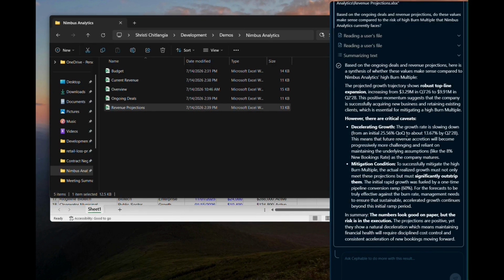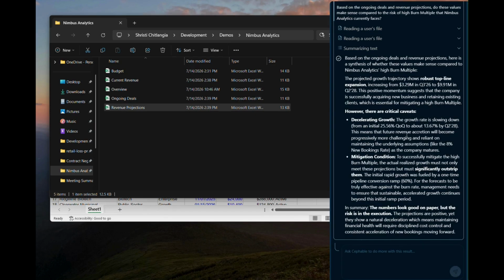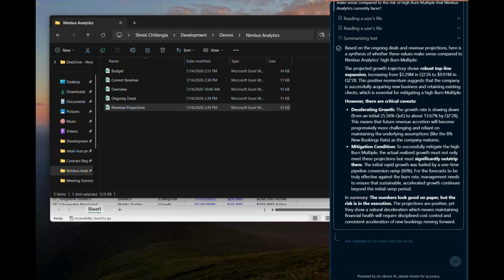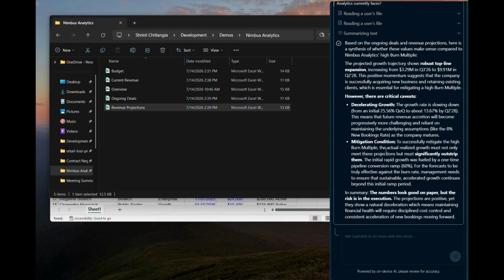In a secondary analysis, Cephable has pointed out that the decelerating growth might be a problem for Nimbus Analytics. I definitely need to bring this up in my follow-up meeting. And then there's ways that we can talk about mitigation and how to make the numbers look better.